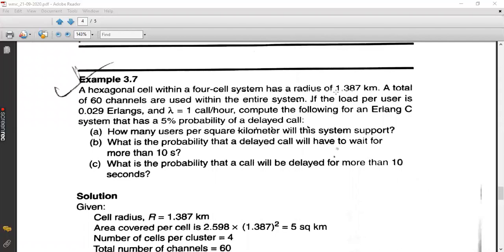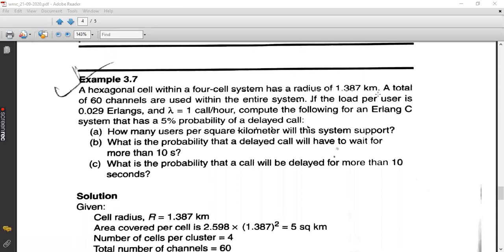So, in continuation to the last problem, go through the example 3.7. Read this problem. A hexagonal cell with a 4-cell system, in the sense it is having 4 cells in one cluster, has a radius of 1.387 kilometer. So the cell's radius is 1.387 kilometer, and you're having the total of 60 channels used in the entire system. The total number of channels is 60.